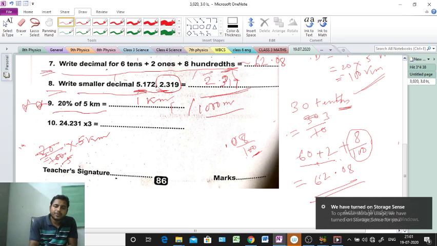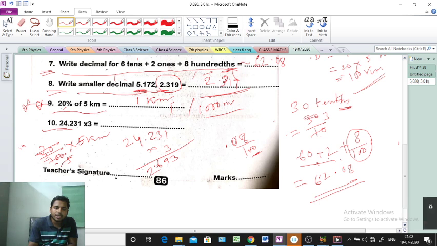Next question, question number 10, a very easy question. Only multiplication is given. 24.231 multiplied by 3. Easy, you can try it. 24.231 multiplied by 3. 3 1s are 3, 3 3s are 9, 3 2s are 6, point. 3 4s are 12, 2 carry 1. 3 4s are 12, 2 carry 1. 3 2s are 6 plus 1 is 7. So 72.693. Easy.